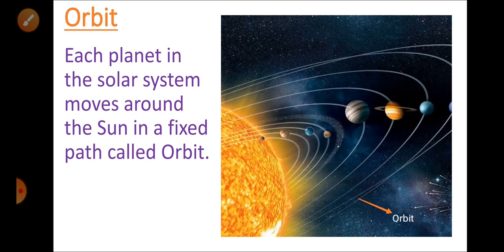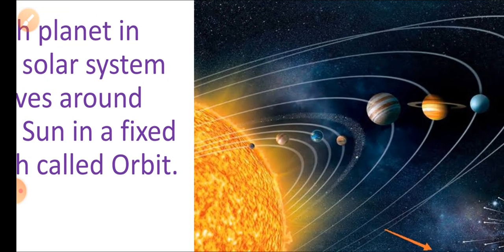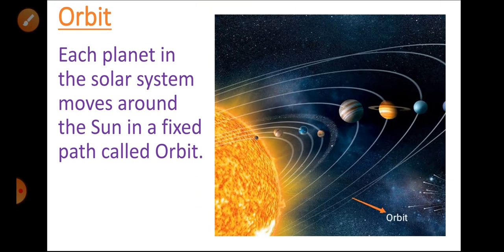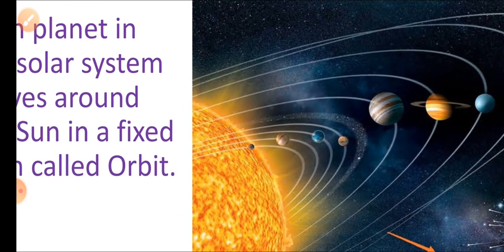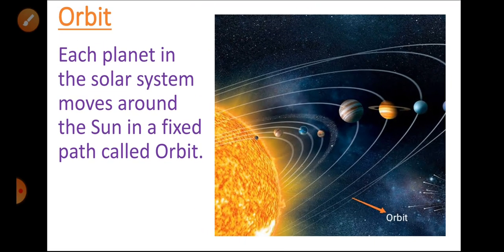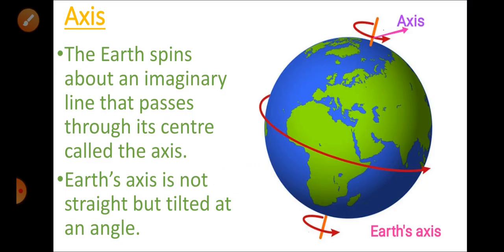Orbit. What is an orbit? Each planet in the solar system moves around the sun in a fixed path called orbit. As you can see from this picture, each planet has a fixed path through which they revolve around the sun. That is known as orbit.